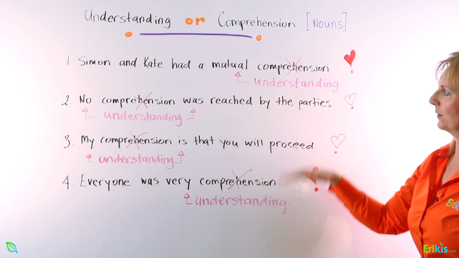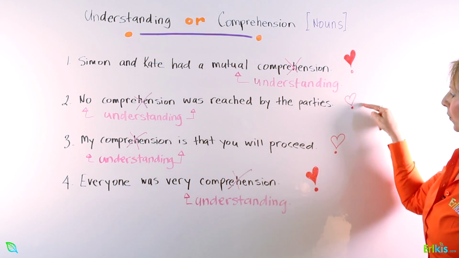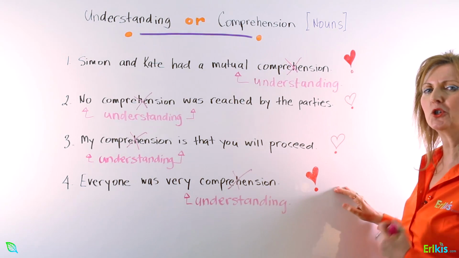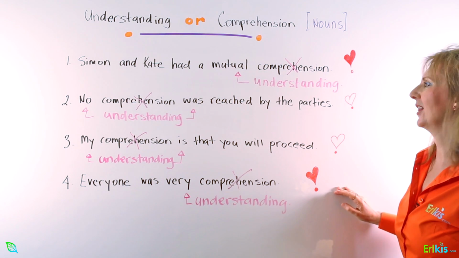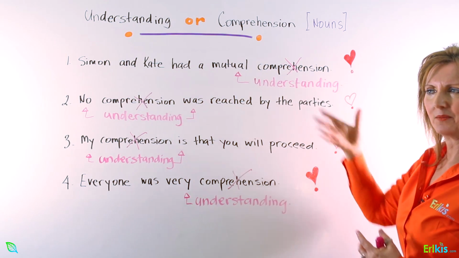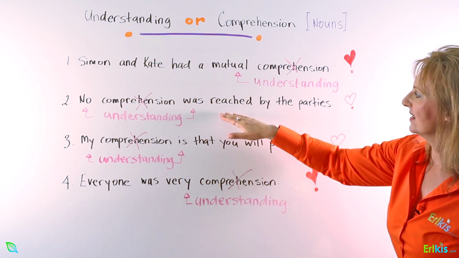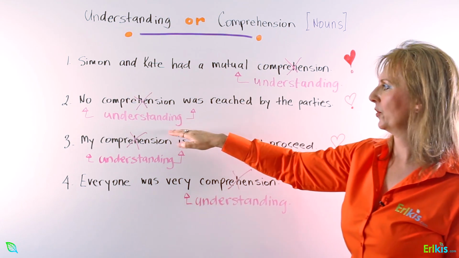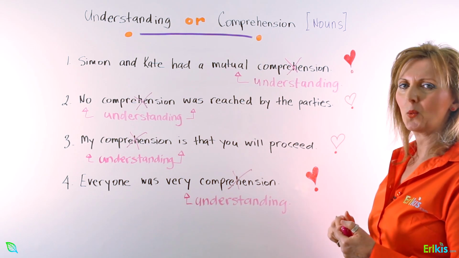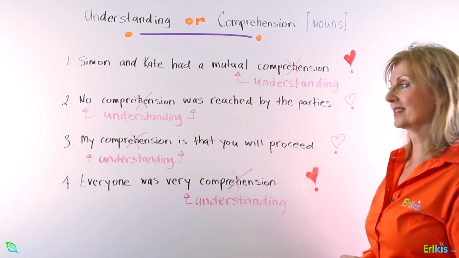And there we have it. So if we look at each one of those sentences, they all represent our emotional side. They talk to our emotions before they talk to our logic. So a mutual understanding, a mutual agreement. No understanding was reached. In other words, when we say no understanding was reached, we are talking about agreement.